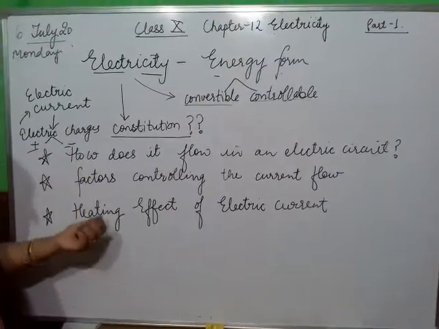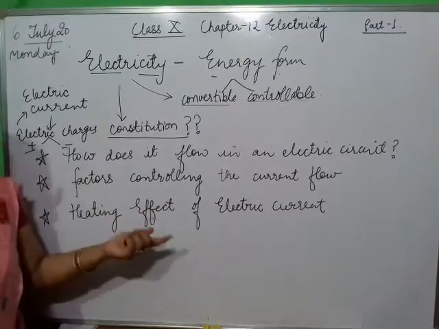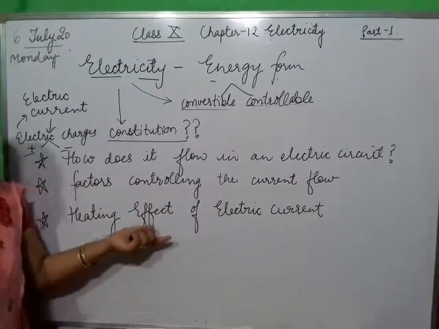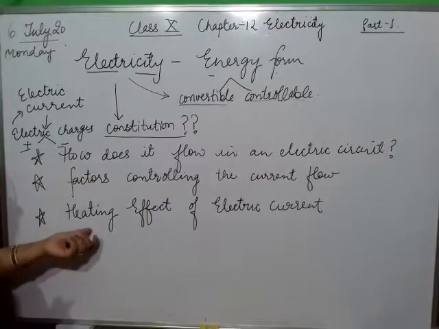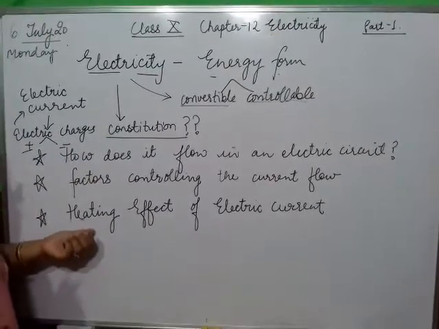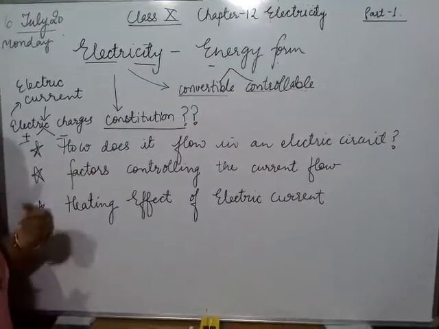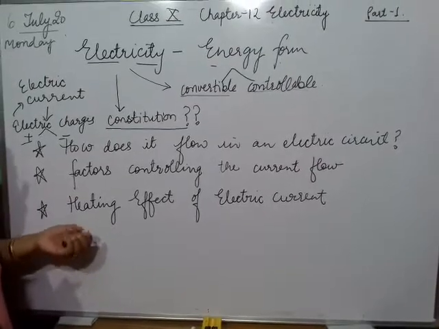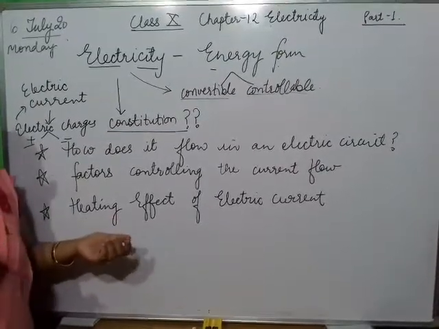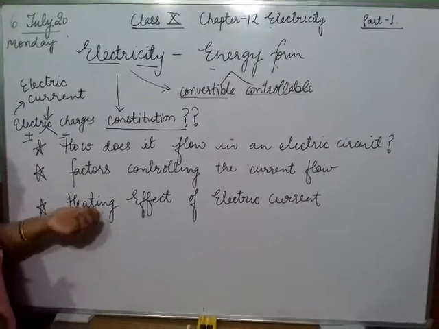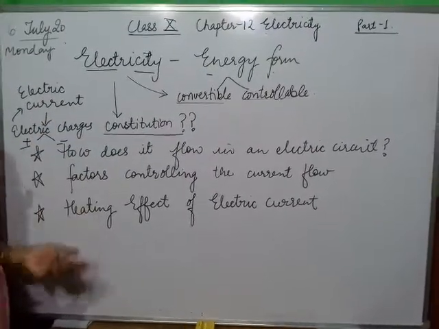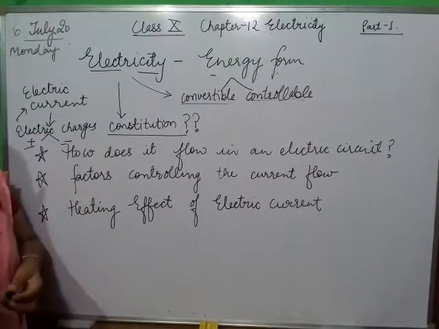Why does it occur? It is the heating effect of the electric current flowing in that wire. This is a very important effect, and it is the guiding principle for domestic wiring or any industrial installation of electricity. We will study all these in detail one after the other.